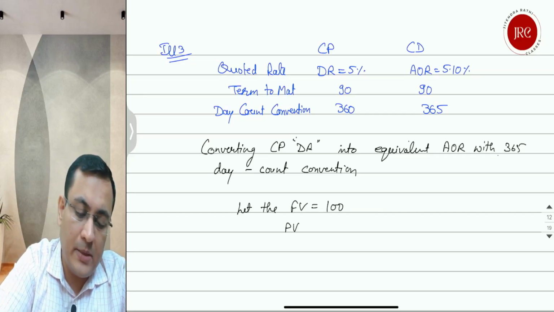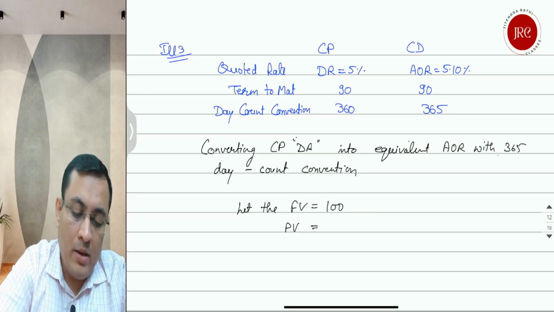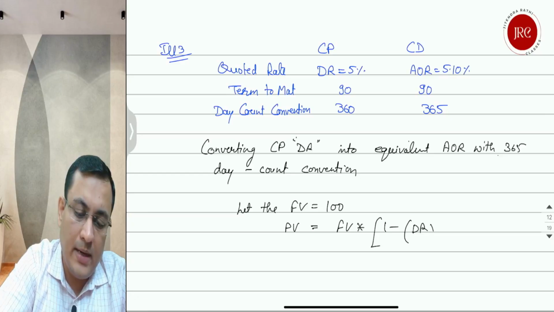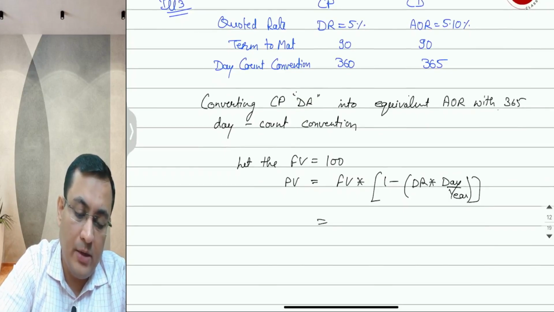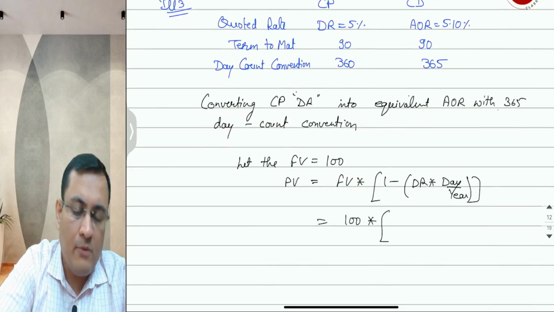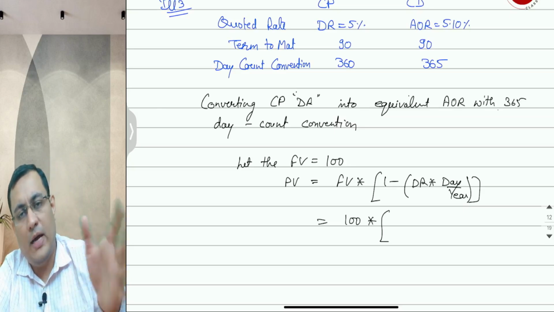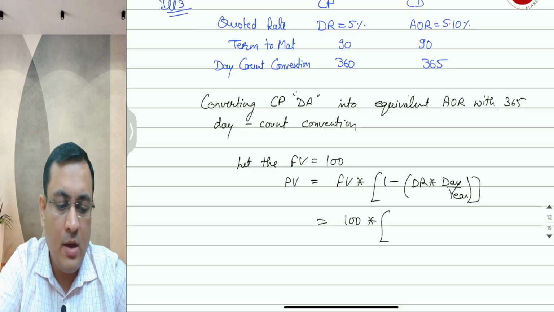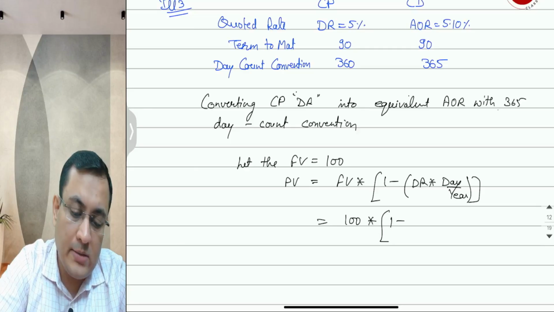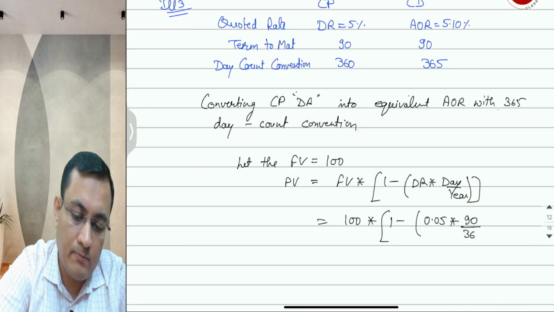So calculating the present value from our formula, it is FV multiplied by 1 minus DR multiplied by days upon year. This is the formula. We can calculate it on 100, 1 lakh, 2 lakh, 10 lakh, any amount will not have any effect, because even on 1 rupee it is going to give the same result. So 1 minus DR 0.05 multiplied by 90 over 360.